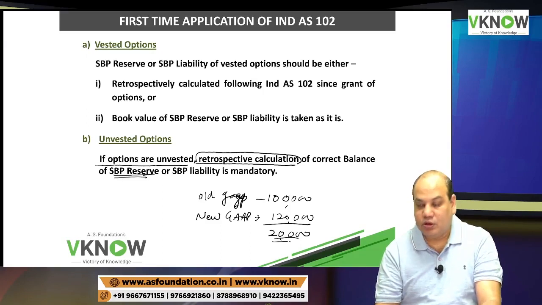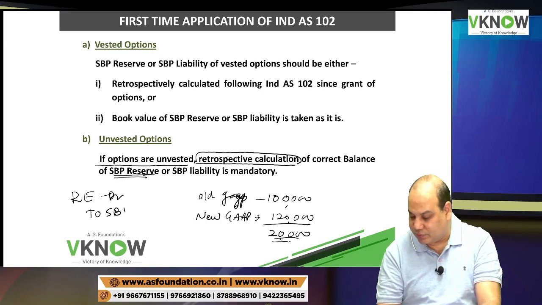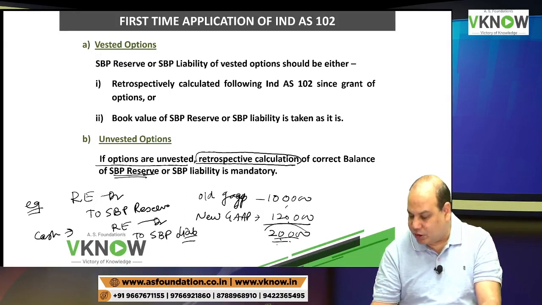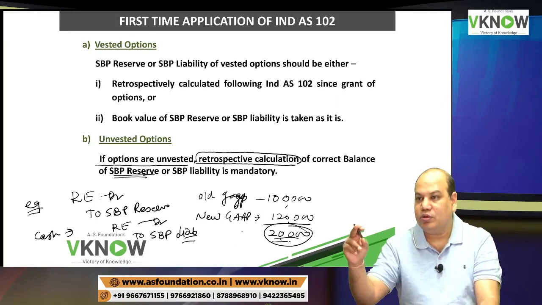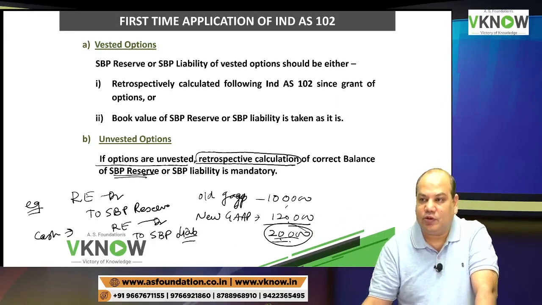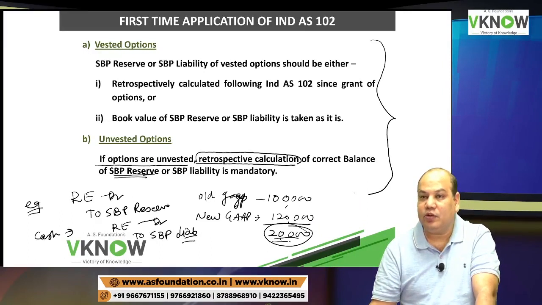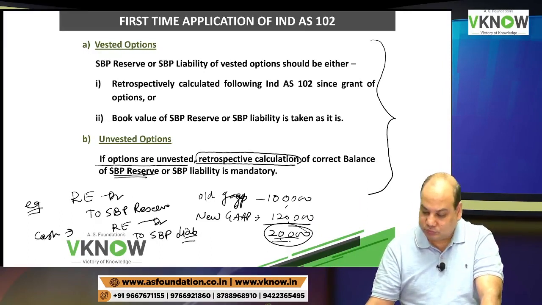If it is an equity settled option, entry will be retained earning account debit to SBP reserve. If it is equity settled, and if it is cash settled, retained earning account debit to SBP liability 20,000 in our example, so that now the books get converted as per Ind AS 102 and henceforth you apply Ind AS 102. So this paragraph will be repeated in another standard Ind AS 101 also. That is the only point.